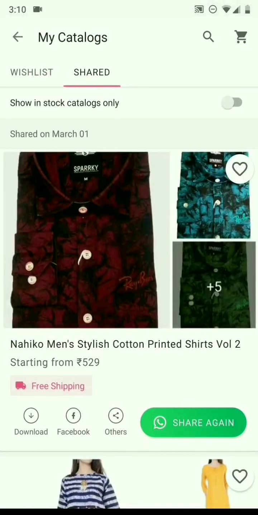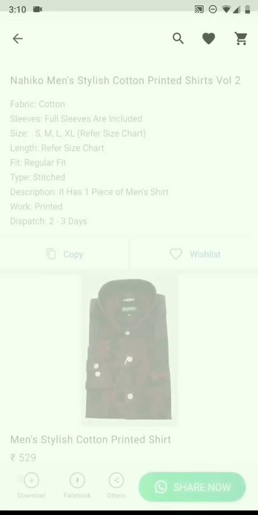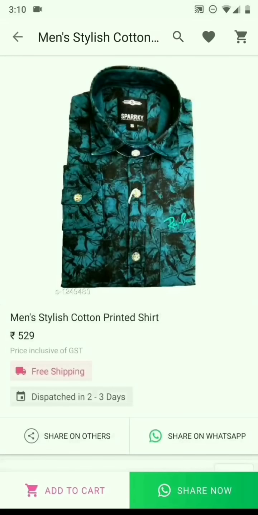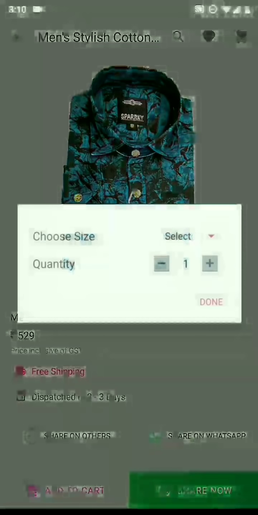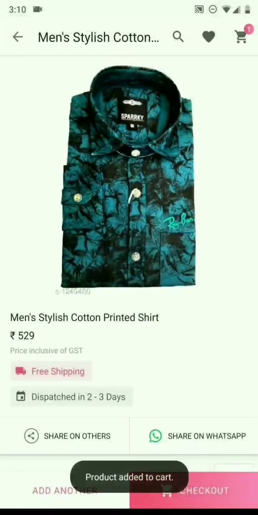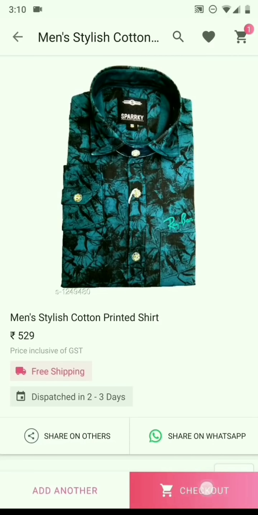Now I will tell you how to place order on the Meesho app. First, find the catalog that your customer had liked. Now click on this catalog and select the color of the product that your customer wanted to buy. When I click on this product, you will see that the product details page opens up. There is an Add to Cart button here. When I click on this button, I can select the size and quantity and click on Done. You will see that a checkout button now comes up here. I will click on this checkout button.